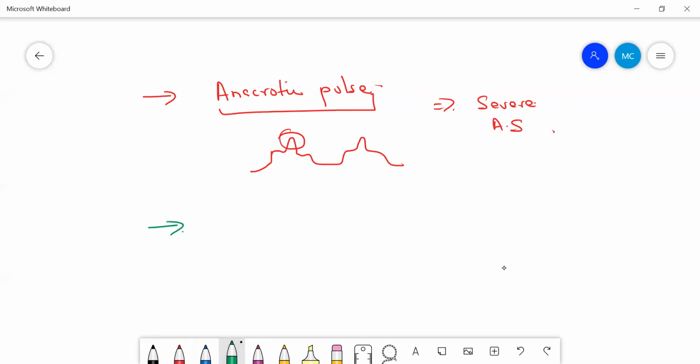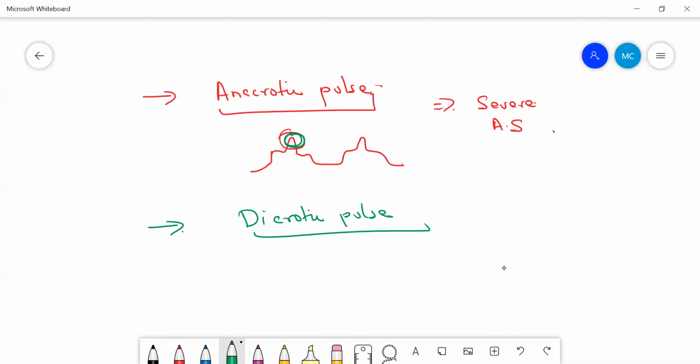Okay. Next type of pulse. Let us talk about the dicrotic pulse just after anacrotic. See, in anacrotic pulse, you can find one palpable notch at the upstroke of this pulse wave. In the dicrotic pulse, you can feel two notches. One at the systolic phase, another at the diastolic phase. This dicrotic pulse has got two palpable waves. One at the systole and another in the diastole.